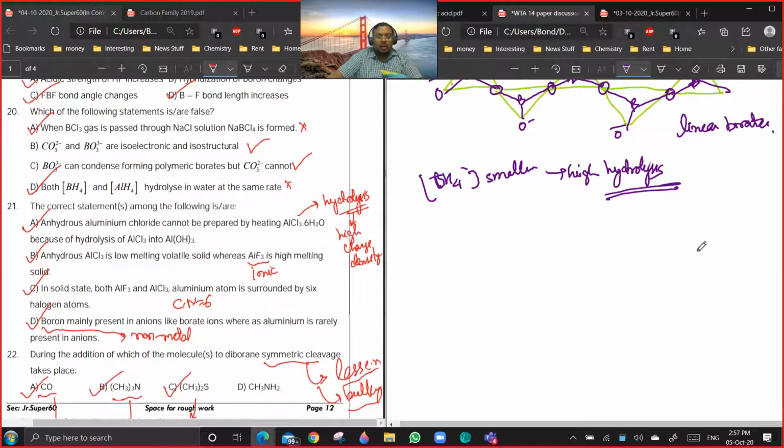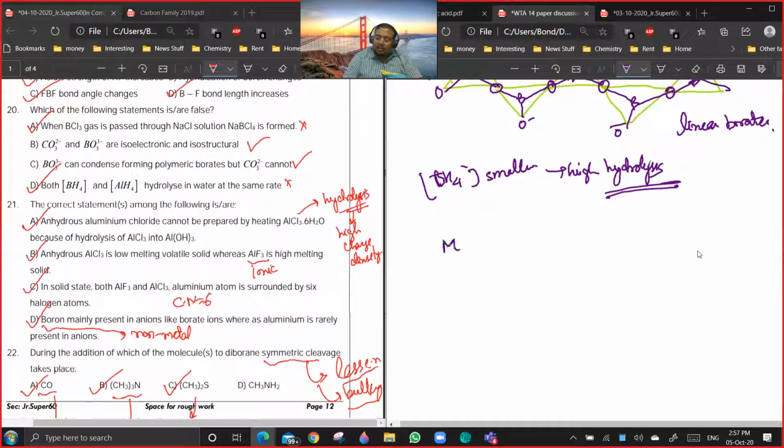21st option. See, just like MgCl2, I think I've discussed this in Mg. On heating this, it gives Mg(OH)2 plus HCl plus 4H2O. Something like that. 6H2O is never removed completely. It undergoes hydrolysis. This is because of the high charge density of the cation.